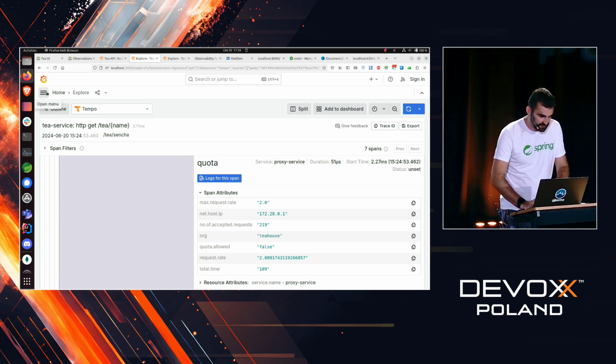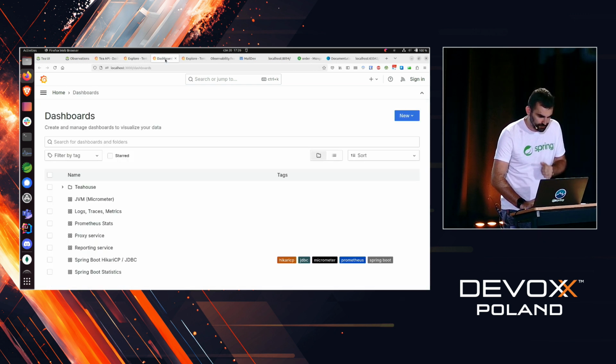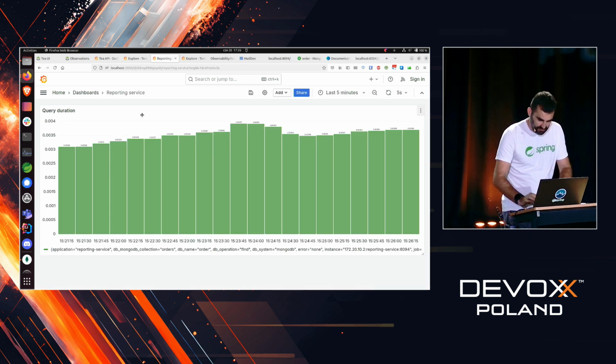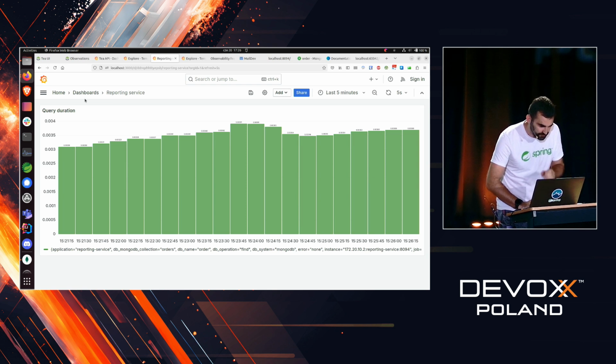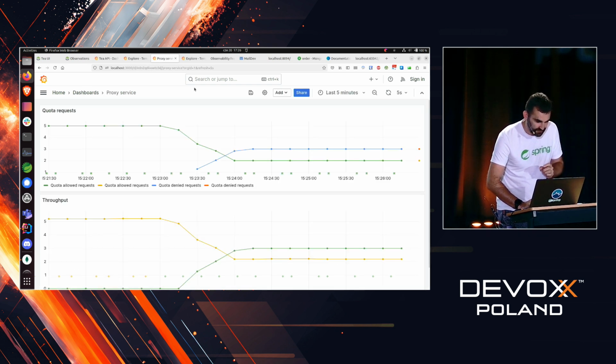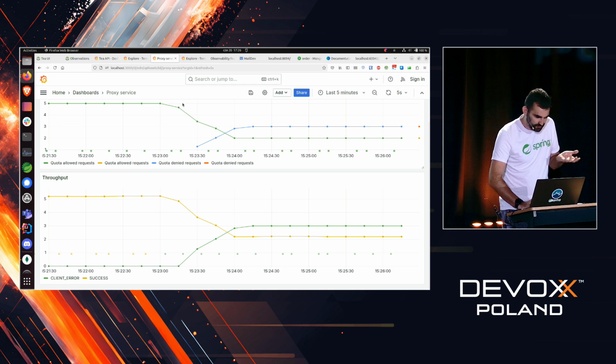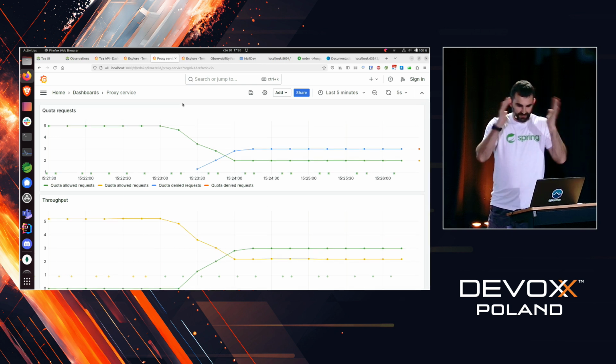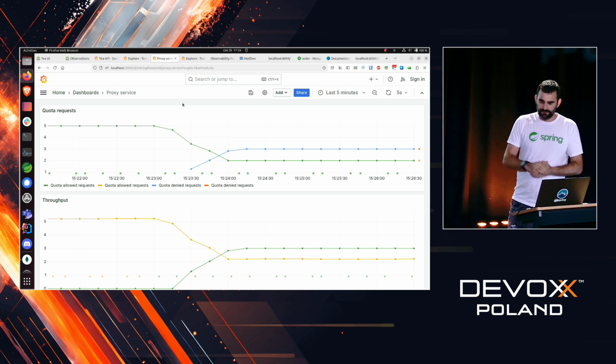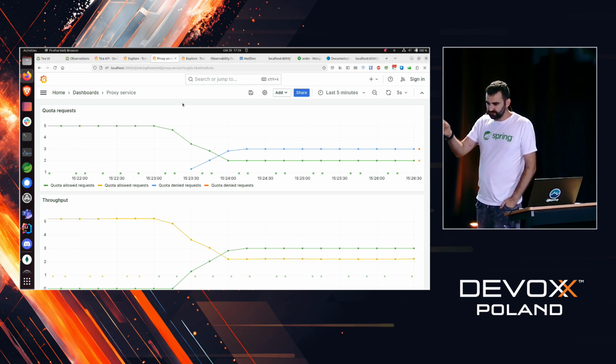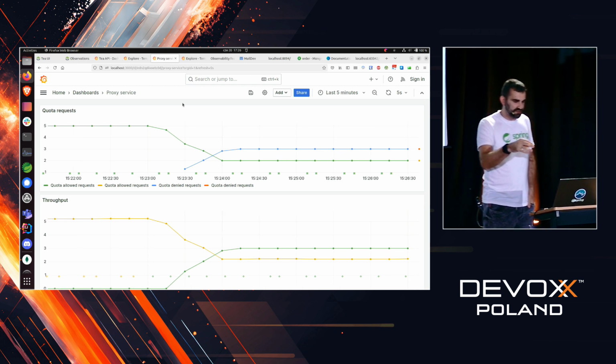There is also a dedicated dashboard for the reporting service. There it is. Okay, not the reporting service, the proxy service, I'm sorry. So what is this? Quota request throughput, that's a lot. So if only there was some documentation of those metrics.